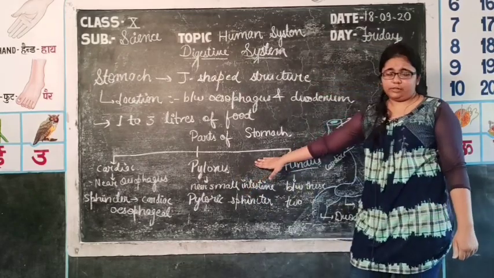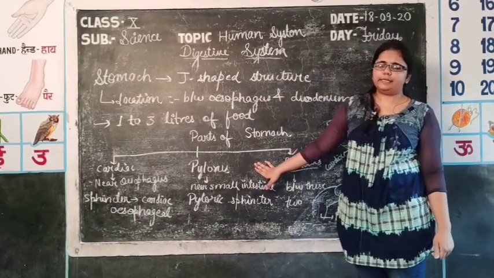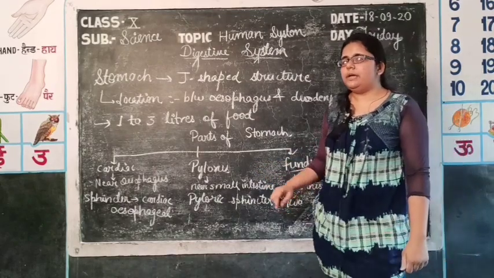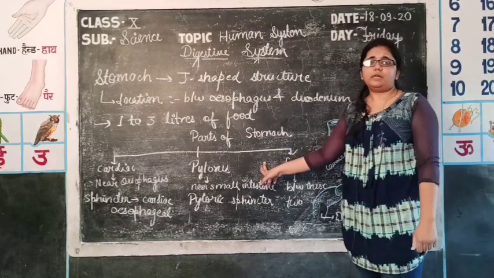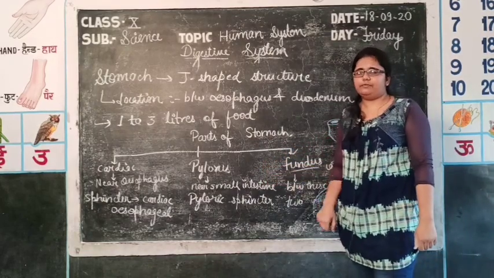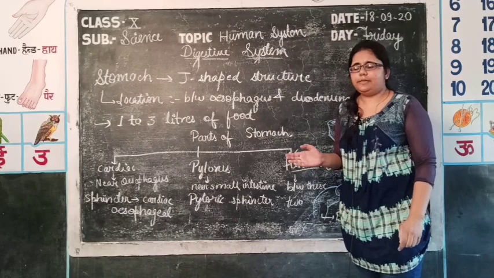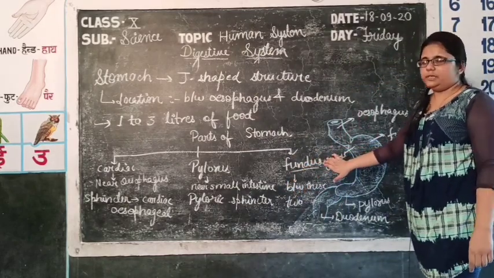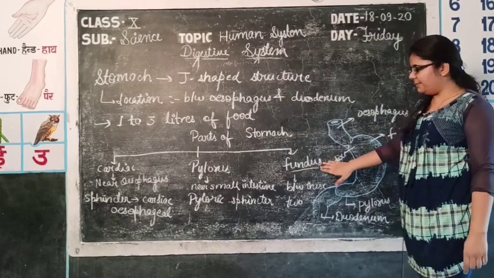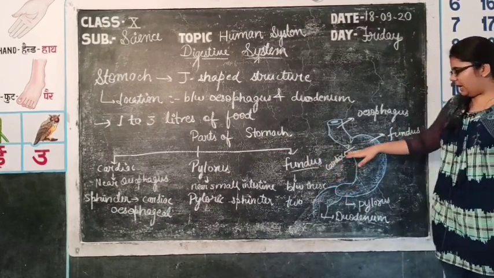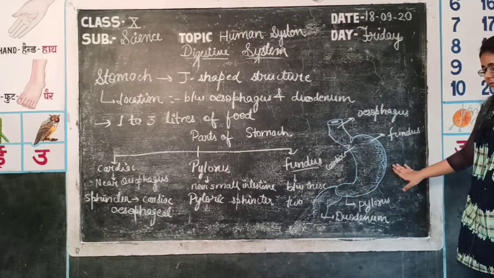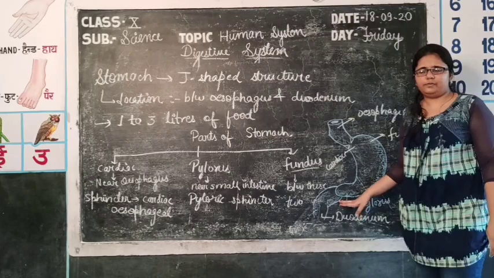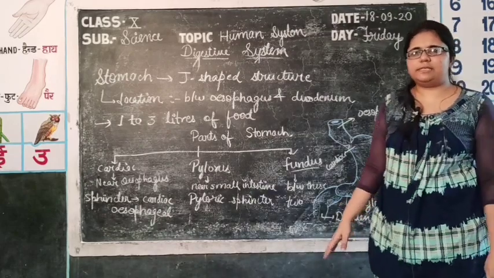Second part is pylorus. It is located near the small intestine. The first part of small intestine is duodenum, and the pylorus region of stomach prevents the backflow of the food into the stomach. It leads to the intestine. Now the portion fundus, which is present between the cardiac and pylorus region. It is the main part of stomach between the cardiac and pylorus. And finally, food enters into the duodenum with the help of the pyloric sphincter. Now in the next class we will study small intestine.